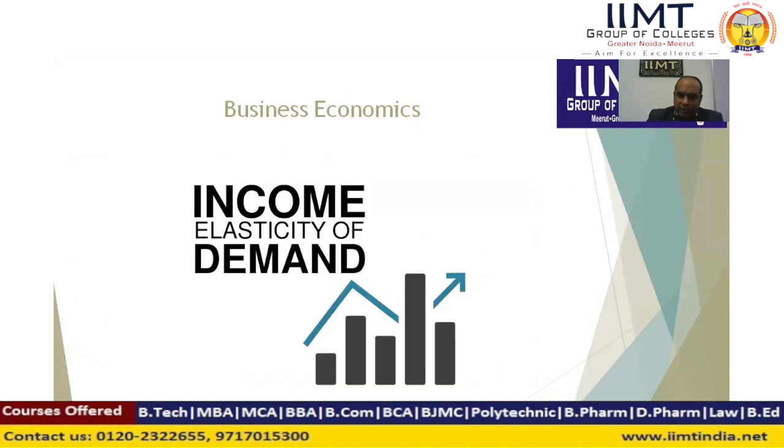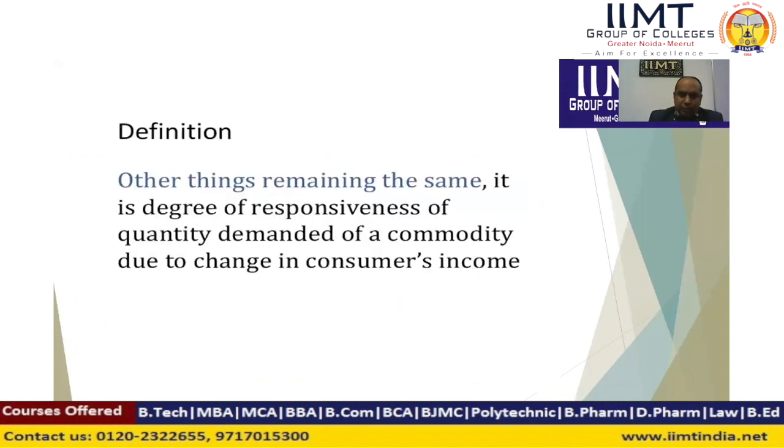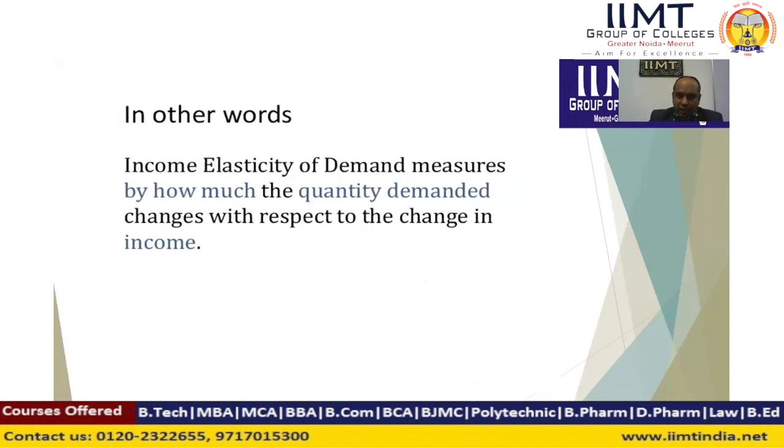Second type is income elasticity of demand. When other things remain the same, it is the degree of responsiveness of quantity demanded of a commodity due to a change in consumer income. When consumer income changes, how much the demand for a commodity changes is called income elasticity of demand. In other words, it measures by how much the quantity demanded changes with respect to the change in income.